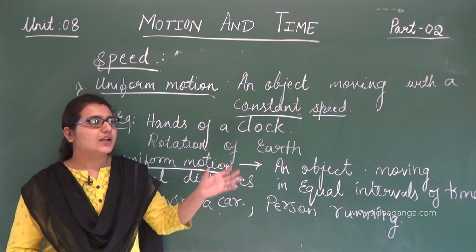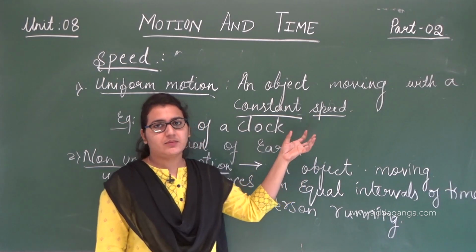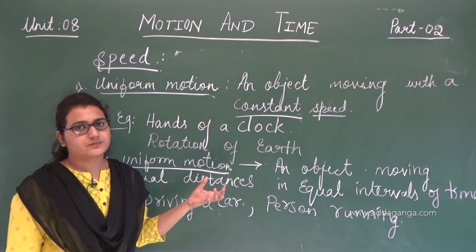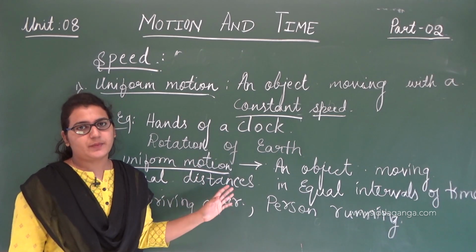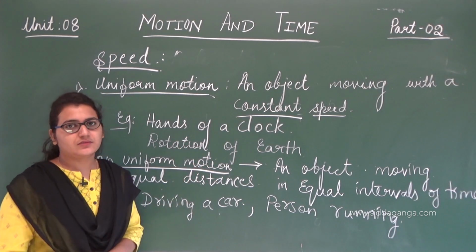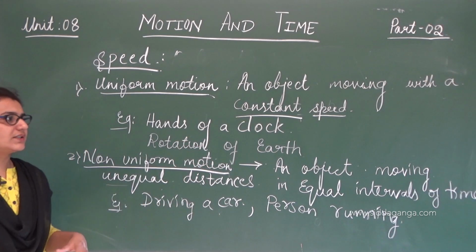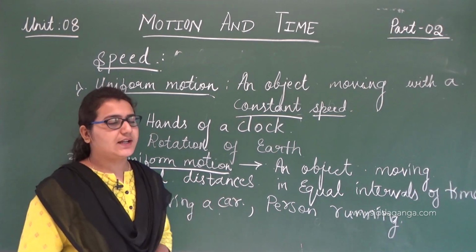Remember, in uniform motion constant speed is maintained. This is what determines uniform motion, and in non-uniform motion the constant speed is not maintained. So remember the examples and the terms carefully. So this is about today's class. In the next class we will discuss more about this motion and time topic.